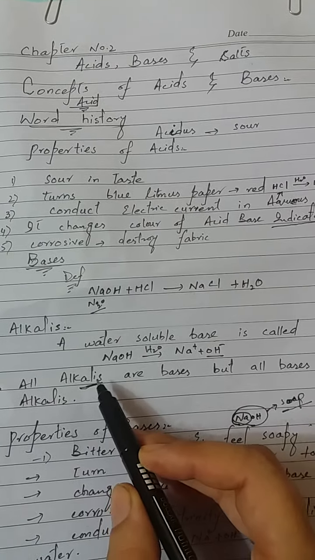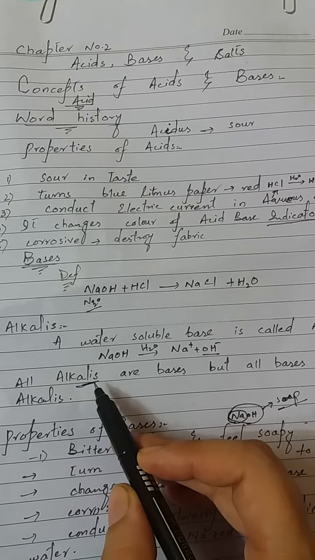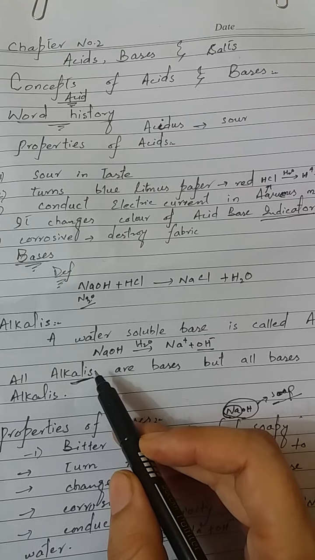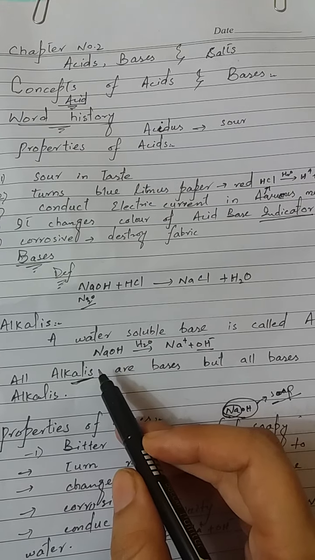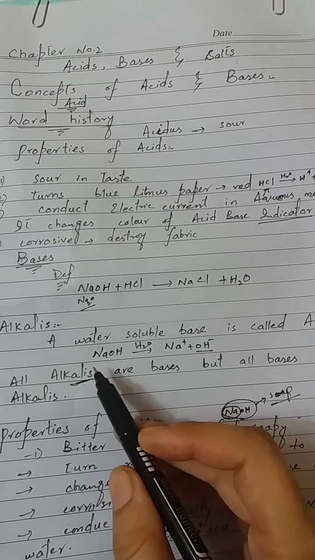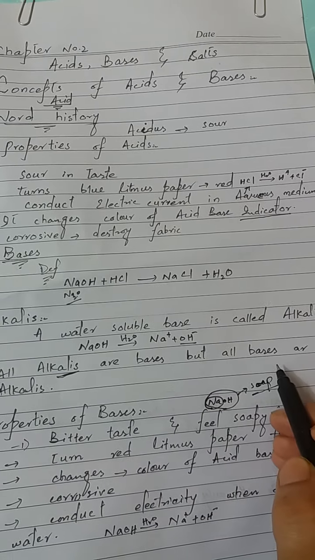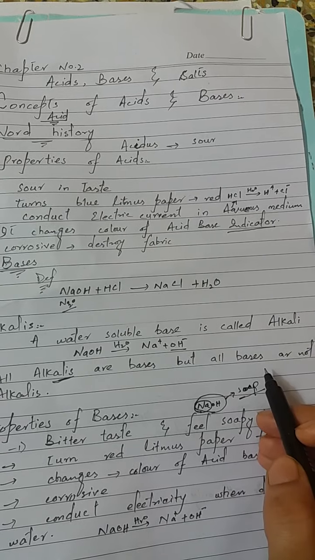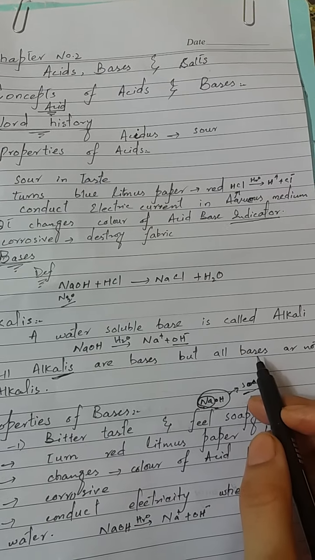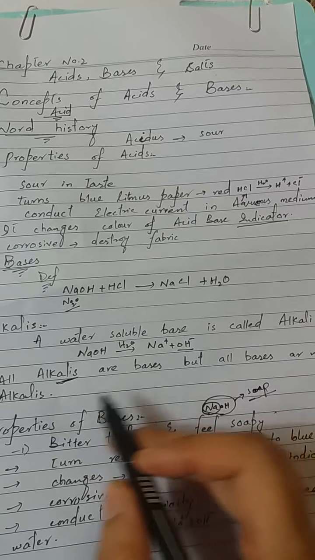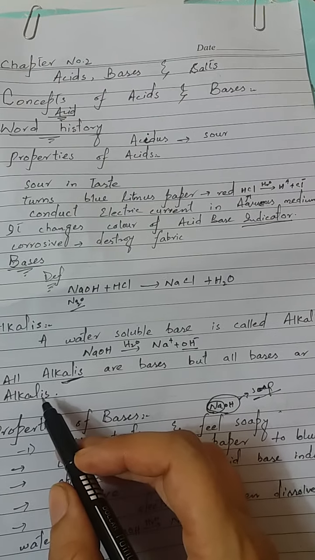For example, alkalis are bases such as sodium hydroxide, magnesium hydroxide, calcium hydroxide, potassium hydroxide. All these alkalis are also called bases. And other bases such as copper hydroxide and zinc hydroxide are not known as alkalis.